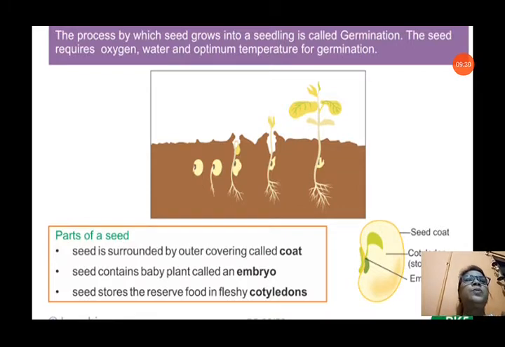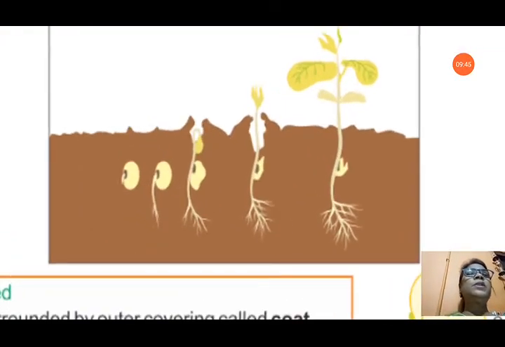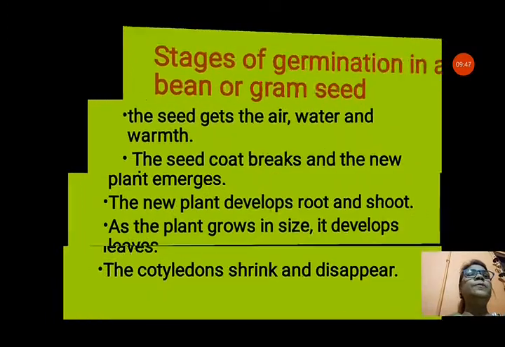Parts of a seed are given here. The seed is surrounded by an outer covering called the seed coat. The seed contains a baby plant called the embryo. The seed stores the reserve food in fleshy cotyledons. You can see in this picture also that the different stages of germination are given very clearly, how the seed is developing slowly.